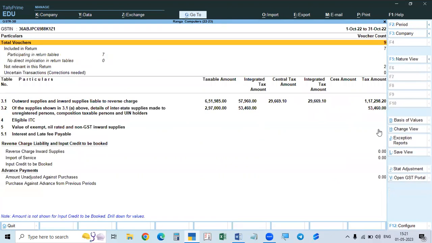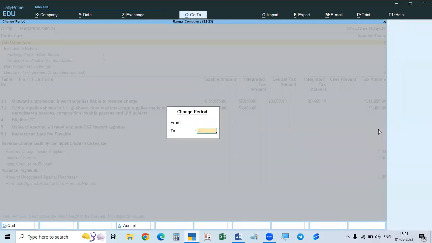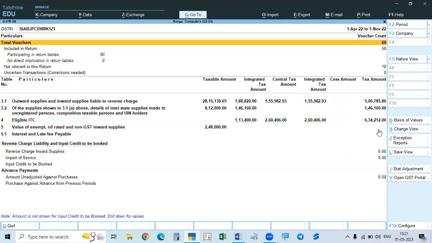Then go to GSTR3B. Again, here also you will take the same option. GSTR3B is related to the payment. How will we pay? The tax liability as per GSTR1 and GSTR2 in our books, and in the portal 2A, 2B, as per them we get the ITC. The difference is the tax liability, that is, in GSTR1, tax payable means liability.